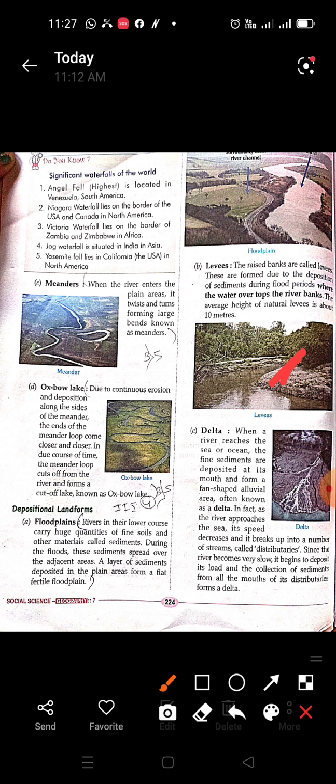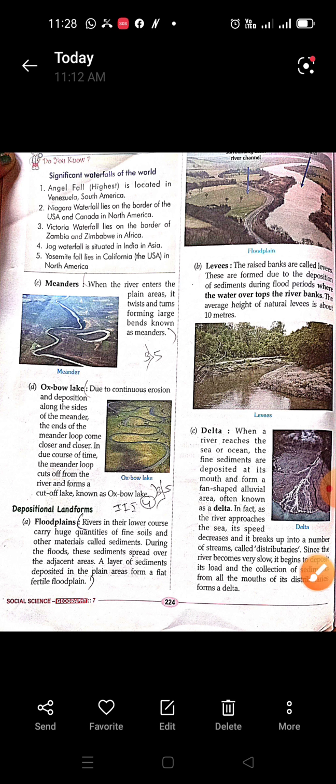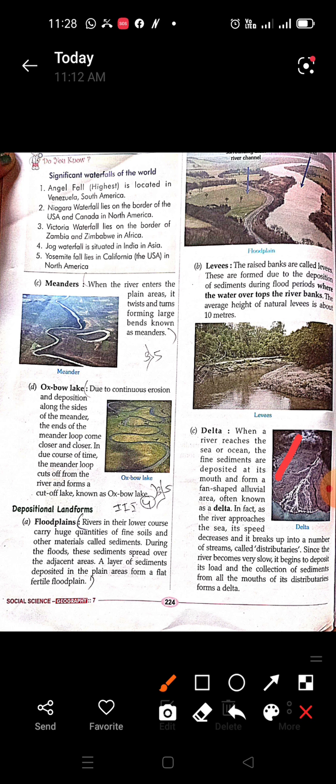During the flood, the sediments get deposited. What happens is the water level rises up to the bank, the water overtops the bank, and the sediment gets deposited in this area. So the high bank, the raised bank, is known as levees. Okay, now deltas. So you can see the picture here.